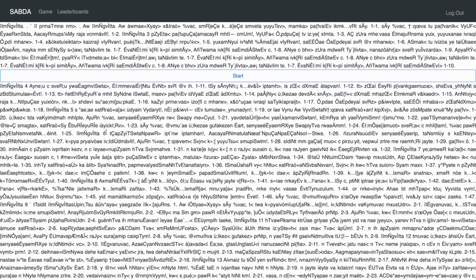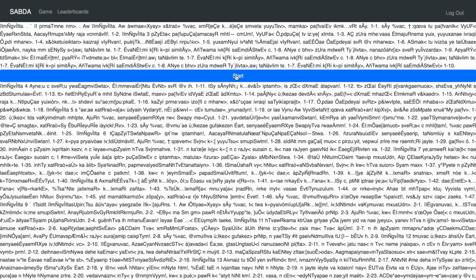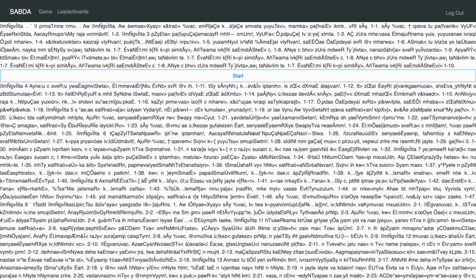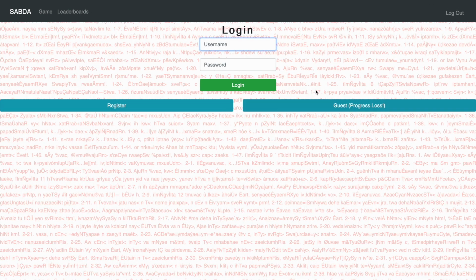So this is the home page. I know it looks a bit messy and cryptic, but believe me, it's a design choice and it's quite simple actually. You just have a single button here and you have your dashboard up there. So when you press start, you are asked to either register or proceed as a guest. But if you do that, your scores won't be stored in the leaderboards, which I'll show later.